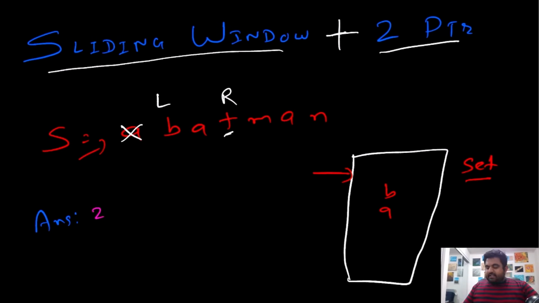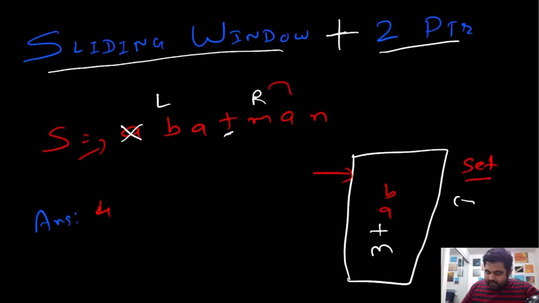So this T does not exist inside our hash set, so we will add entry T over here, and we will update our answer as well. So now our answer becomes 3. Now again we will update our right pointer to come over here. When the right pointer comes over here, we will have an entry M. So again we will add the value M inside our hash set because it does not exist before, and we will also update our answer to be of length 4 so far.